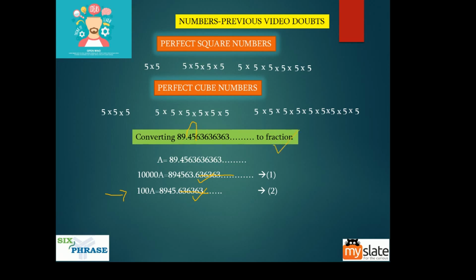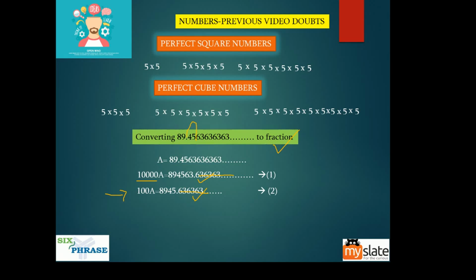Now, why not just use 10,000 here and 10,000 here, or 100 and 100? If you do 100a and again 100a and subtract, you get 0, guys. So there is no use in doing it. The reason we use 10,000 is to make sure we don't get a zero value when we subtract these two numbers. So that is why you make this 10,000 and make this 100.